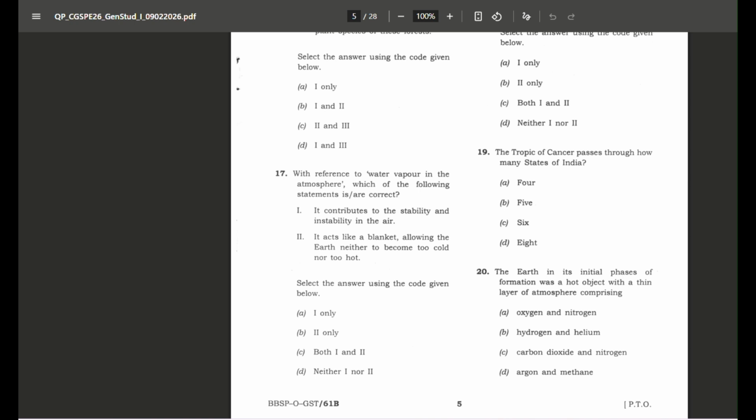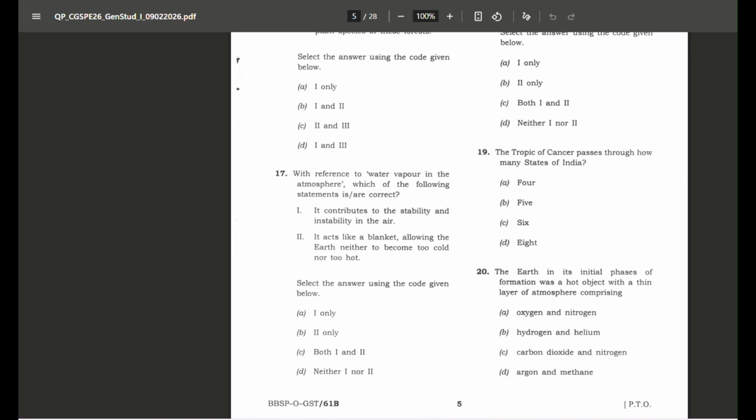And if the air parcel is dry, it does not have any moisture, so the condensation will not take place. So it leads to the stable situations. And if the environment contains the moisture, that is water vapor, it will lead to formation of clouds and precipitation, which is an unstable situation. So the statement 1 is perfectly all right.